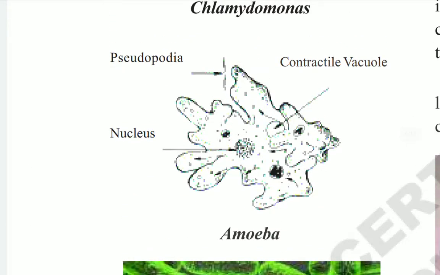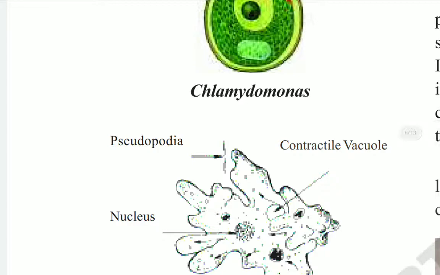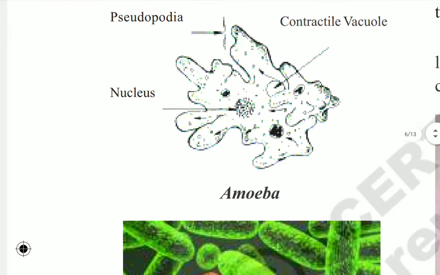Why? Because they have only one cell in their body. This one cell has the capability to perform all the functions, all their life processes, like obtaining food, respiration, excretion, growth and reproduction. Everything is done by only one cell. That's why these organisms are called unicellular organisms.